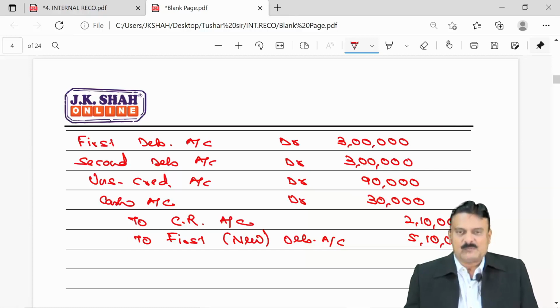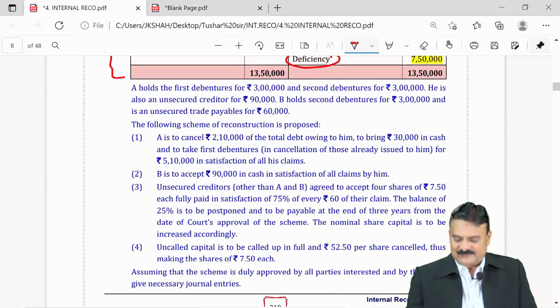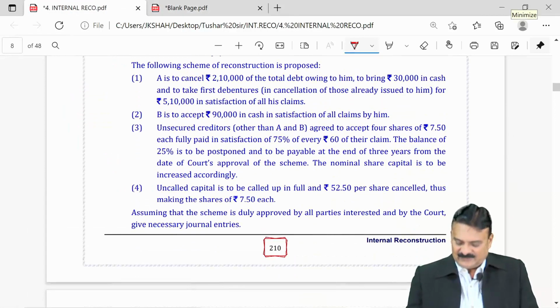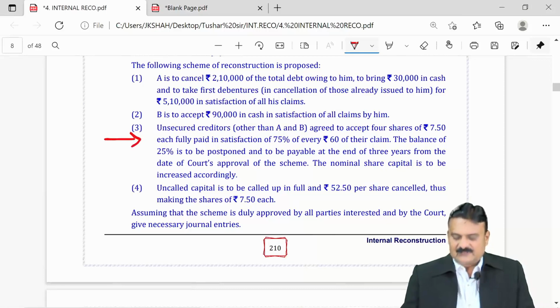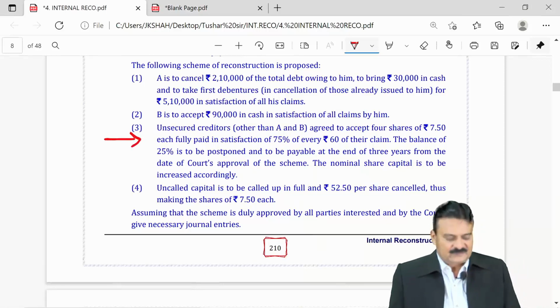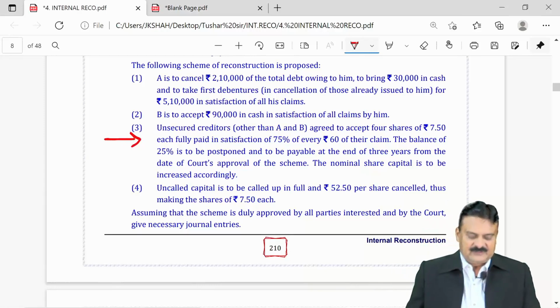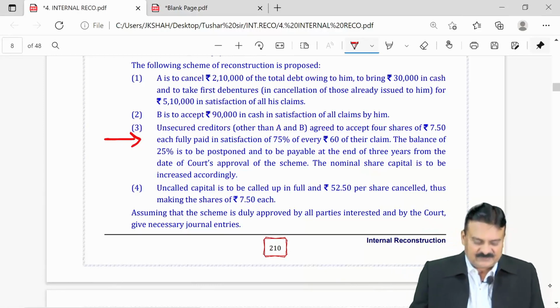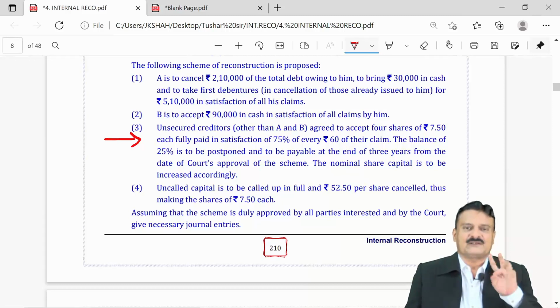What is one thing more important in this sum is language about settlement of remaining creditors. See, this adjustment 3. Unsecured creditors other than A and B agreed to accept 4 shares of 7.50 each, fully paid. 4 shares, 1 share of 7.50.